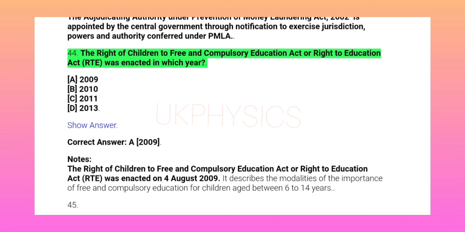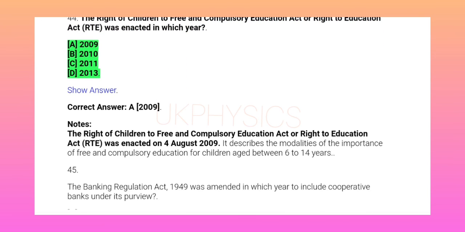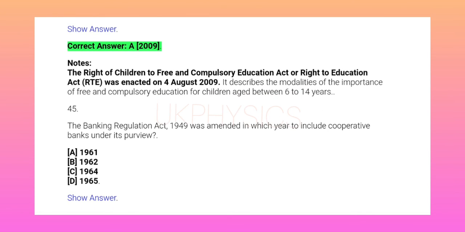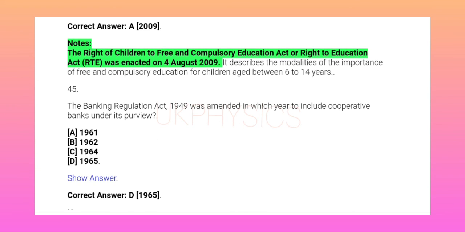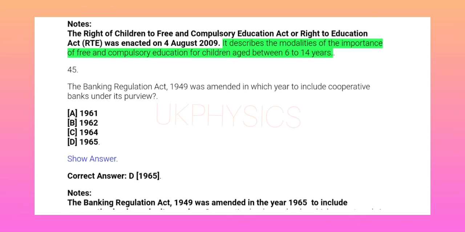44. The Right of Children to Free and Compulsory Education Act, or Right to Education Act, RTE, was enacted in which year? A. 2009. B. 2010. C. 2011. D. 2013. Show answer. Correct answer A. 2009. Notes: the Right of Children to Free and Compulsory Education Act, or Right to Education Act, RTE, was enacted on the 4th of August 2009. It describes the modalities of the importance of free and compulsory education for children aged between 6 to 14 years.